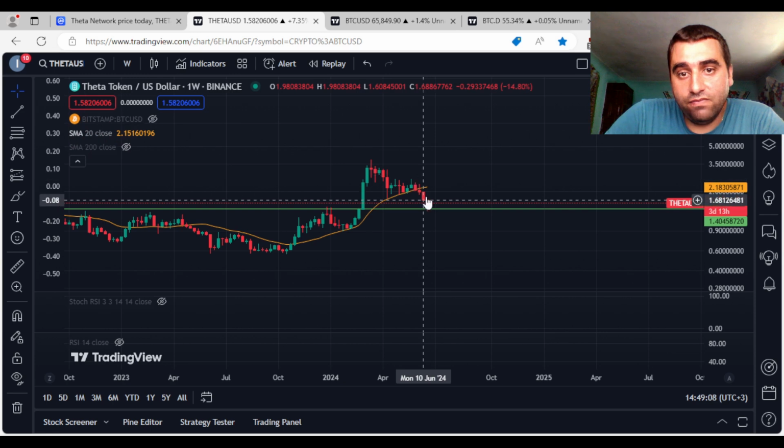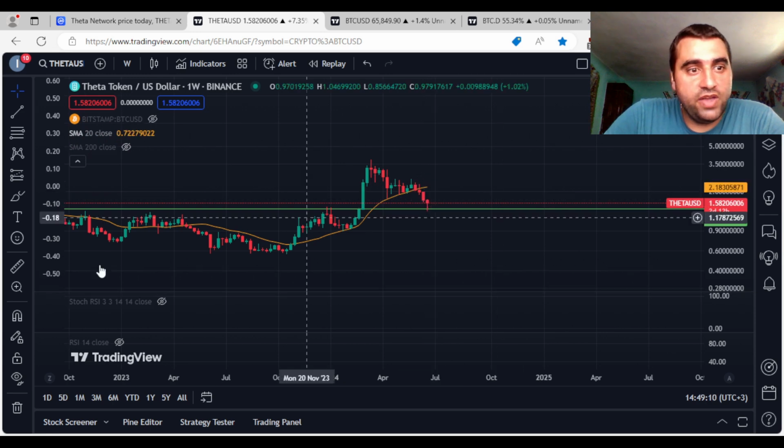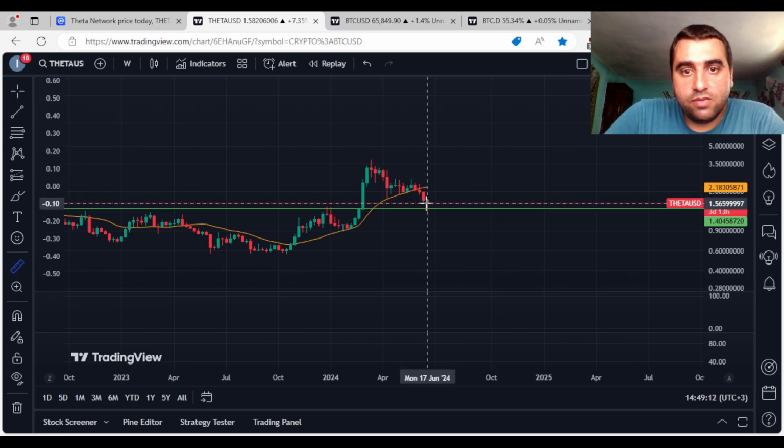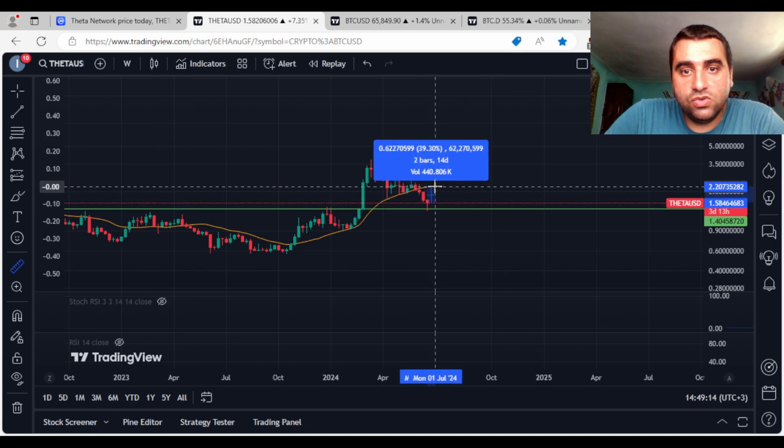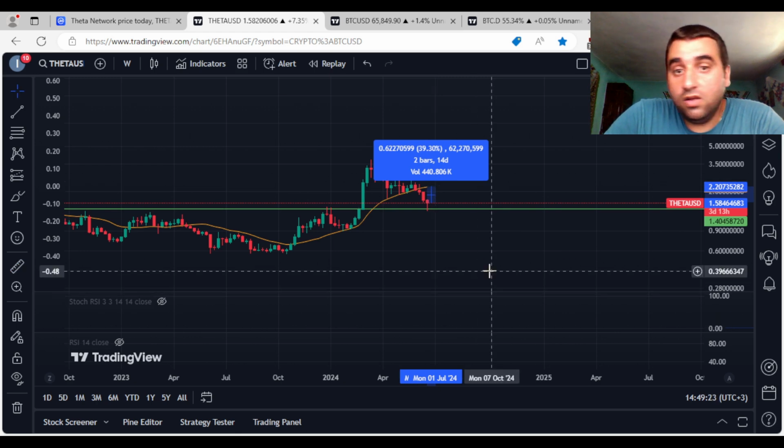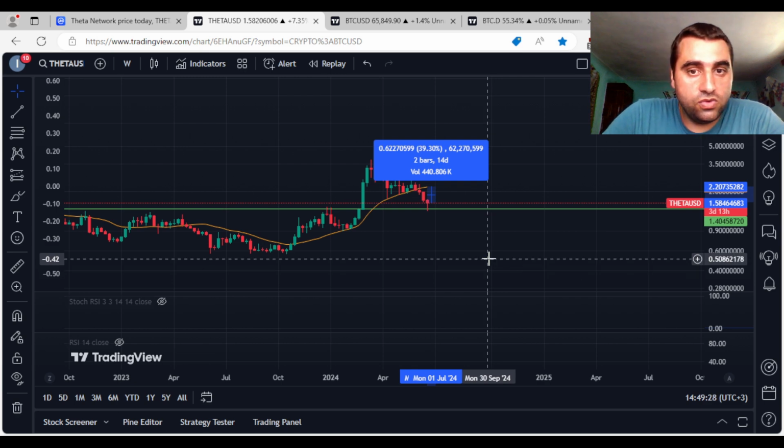There is some distance between the actual price and the 20 weekly SMA. If the price will continue to climb to the 20 weekly SMA, it will be a climb of 39%. It will be possible or not in the next weeks. I think it is not an impossible thing to realize.